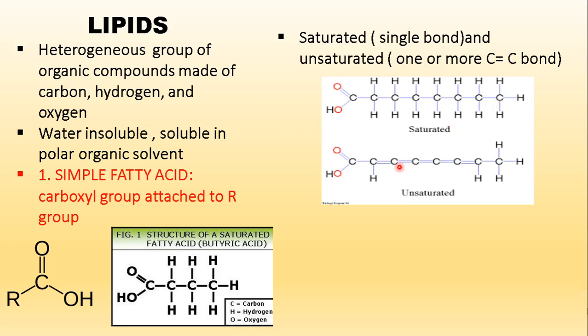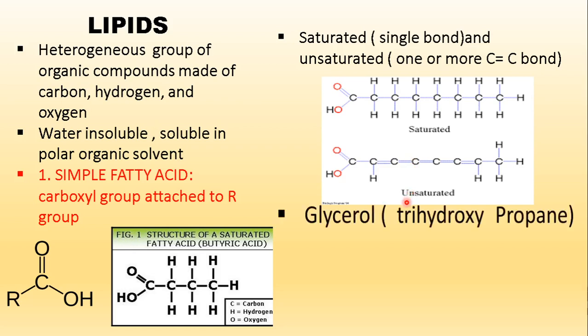The second example is also a carbon compound to which is attached a carboxyl group, but it has double bonds, as we can see here, between the carbon-carbon. One double bond or more than one double bond is enough to classify it as an unsaturated fatty acid.